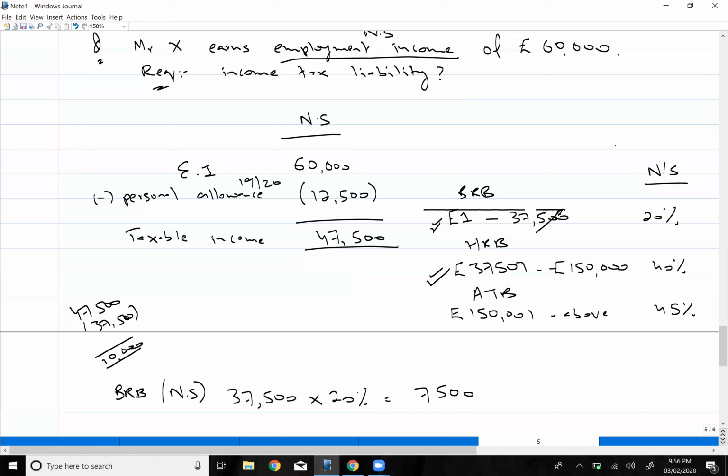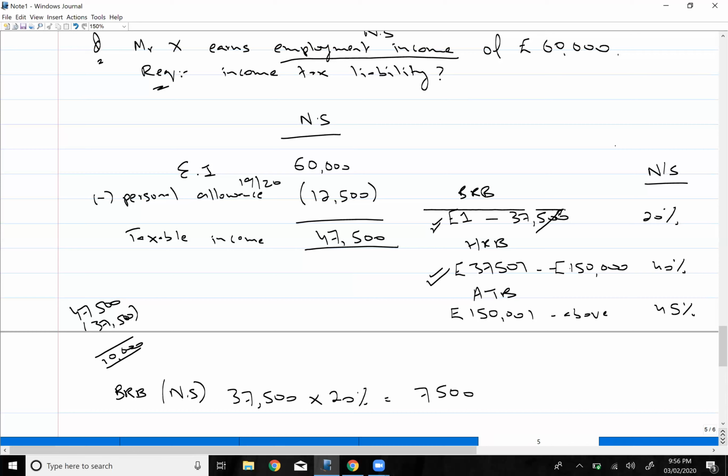So now you will be moving towards the higher rate band, because we don't have any space in the basic rate band. Your higher rate band is from 37,500 till 150,000. First of all, we need to calculate the limit for this band, to see how much income can come in the higher rate band.